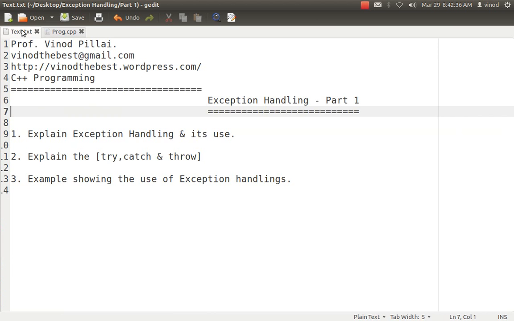I hope I've cleared your doubts about the basics of exception handling. In further sessions we'll see in more detail how we can have multiple exception handling, how we can have a catch in the main method while you're handling it in some other way, and the concept of rethrowing and all those things.